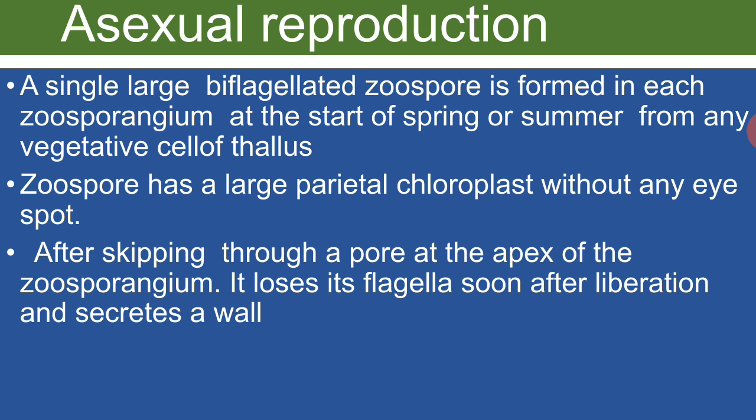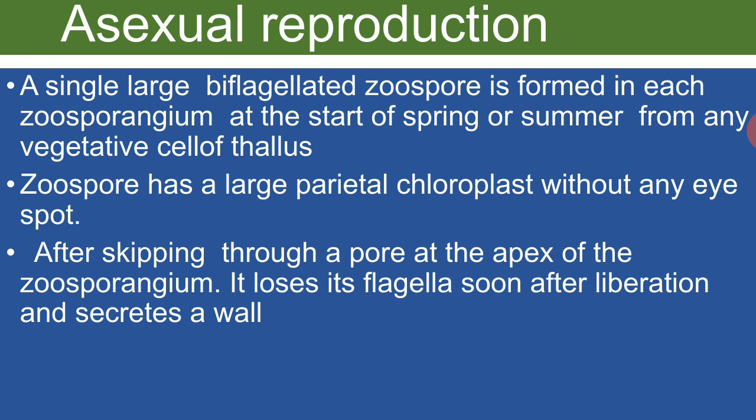Asexual reproduction is very simple. It is by production of a single large biflagellate zoospore per sporangium. Any cell can become the sporangium. The zoospores are liberated from the cell during favorable condition, and after a brief swimming they settle down on a substrate and they become rounded.